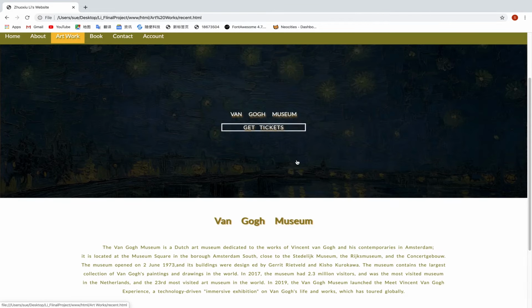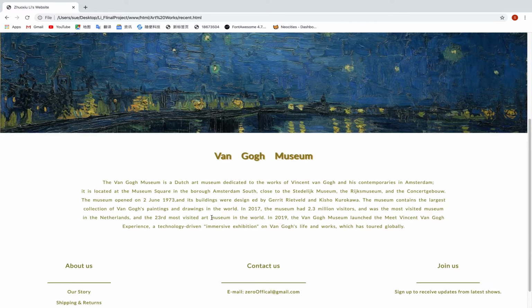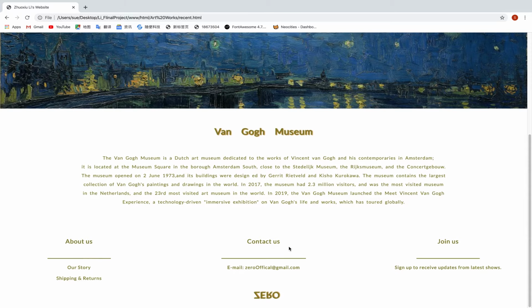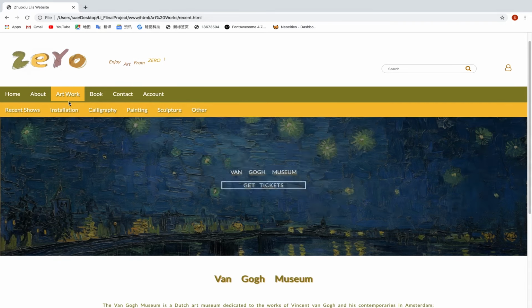Under it is the brief introduction of the museum. And the last part of the page is the footer. It's about us, contact us, join us, and you can see some brief introduction here. The last one is the Zero logo that I rotated 180 degrees to make it look more interesting. Then to go to the homepage, I can click the logo here.